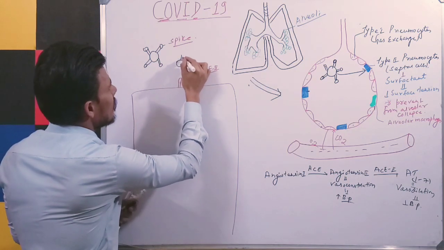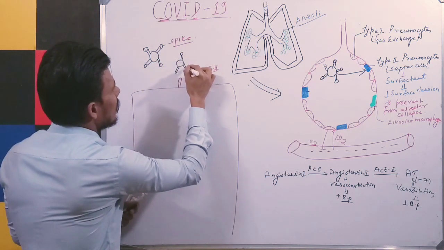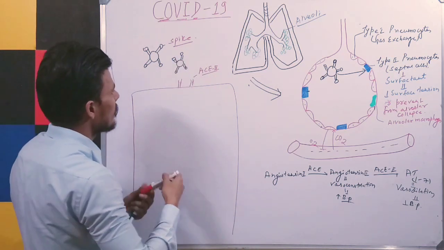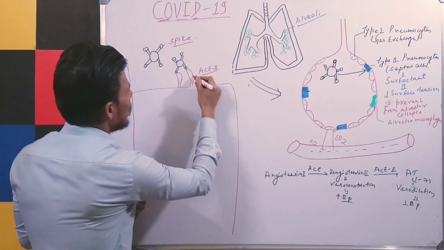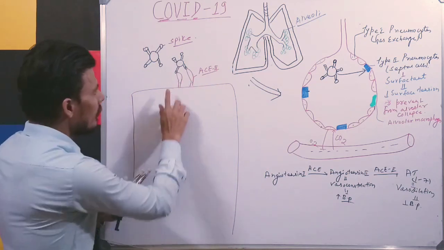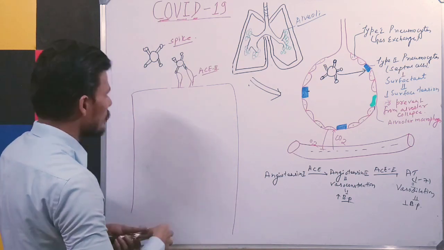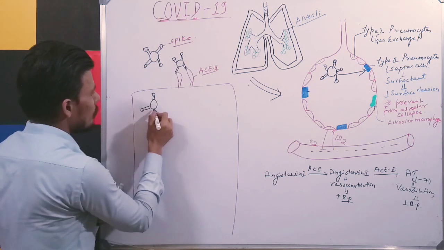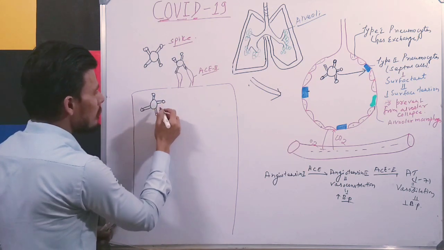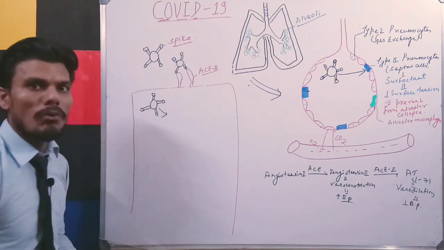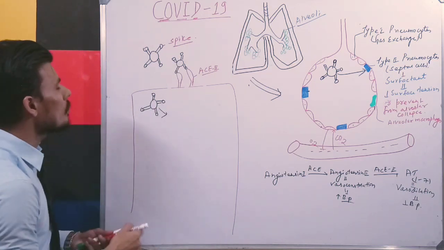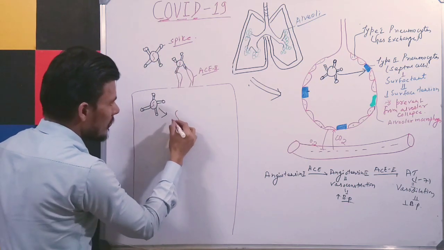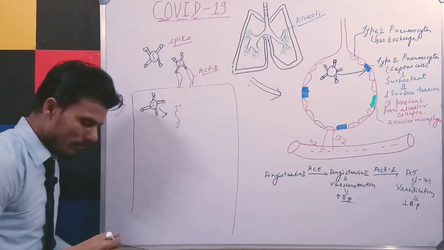Now suppose it will come, so this is your virus, right? Now they will bind with this receptor, and they will get fused here. They will break the membrane and enter into the cell. Remember that they are affecting which cell? Type 2 pneumocyte, right? After the virus enters the cell, they will release the outer coat, and as you know it consists of single-stranded RNA, and they will release the single-stranded RNA. Okay?